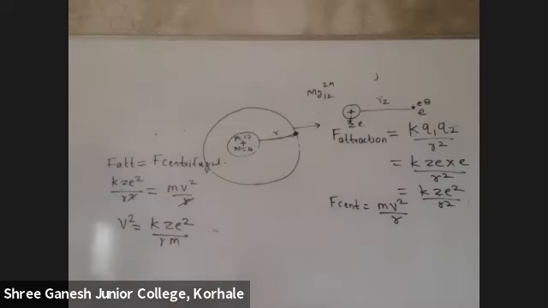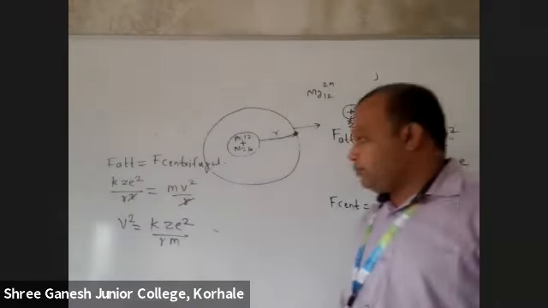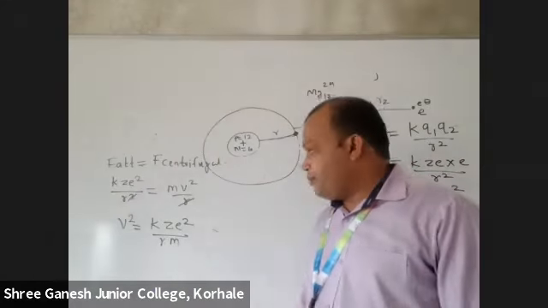One r is left, no? Yes. So r m, yes, correct. One r is left. Here one r is cancelled. Yes, correct.